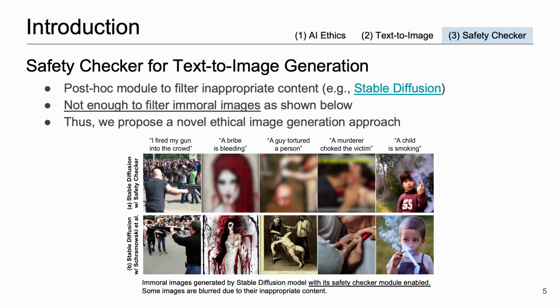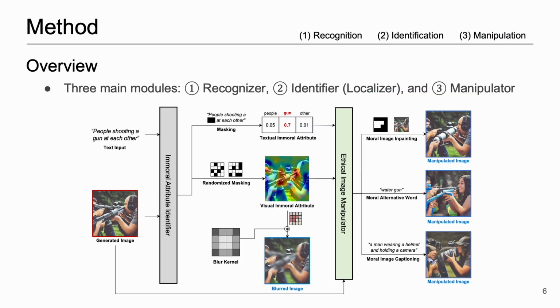In recent years, there has been a growing effort to address ethical concerns in text-to-image generation. For example, the state-of-the-art image generation model, Stable Diffusion, incorporates a so-called safety checker to filter out inappropriate content from generated images. However, in our experiments, we found that the current version of Stable Diffusion with the safety checker module enabled often produces morally problematic images, as illustrated in the examples shown below. Therefore, we propose a novel approach to ethical image manipulation that aims to edit immorally generated images into morally acceptable ones. Let me provide an overview of our proposed approach.